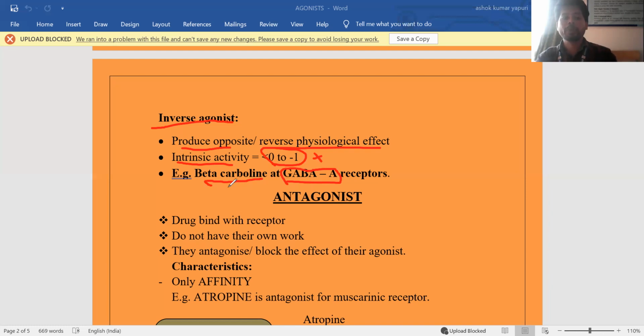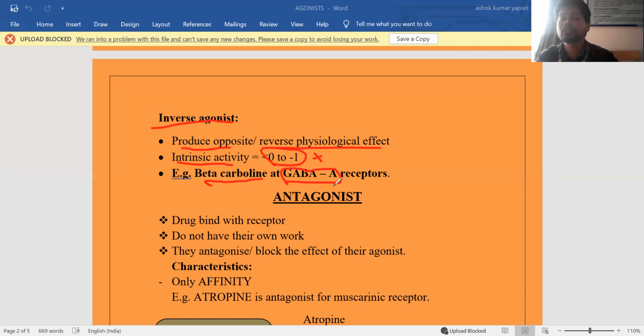But generally when GABA binds to GABA A receptors, it will be relaxation, CNS depression. But instead of GABA, beta carboline is binding to the GABA A receptor. Then what will happen? Opposite to CNS depression, there will be a chance of CNS excitation.